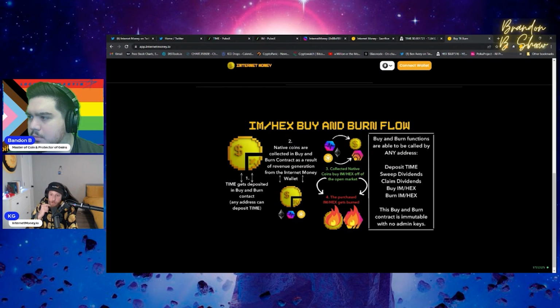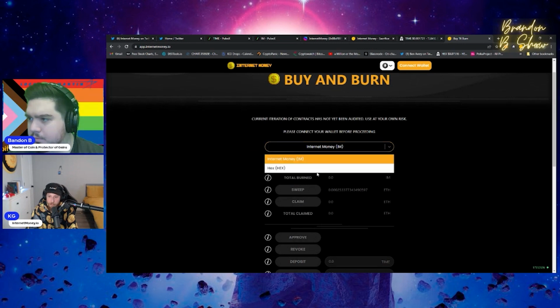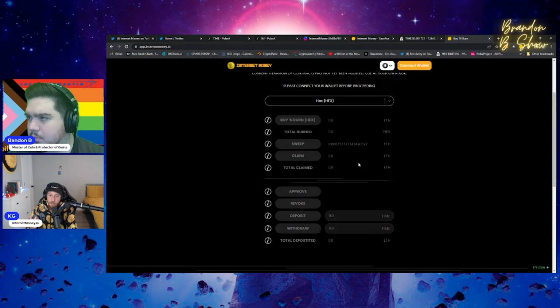So if you go up to the top there, where it says Internet Money, if you click that, there you go. You can click on HEX. And what you'll be able to do is, the fuel for the buy and burn is time. If you see the deposit button there, anybody can deposit their time. And you can also withdraw it as well.